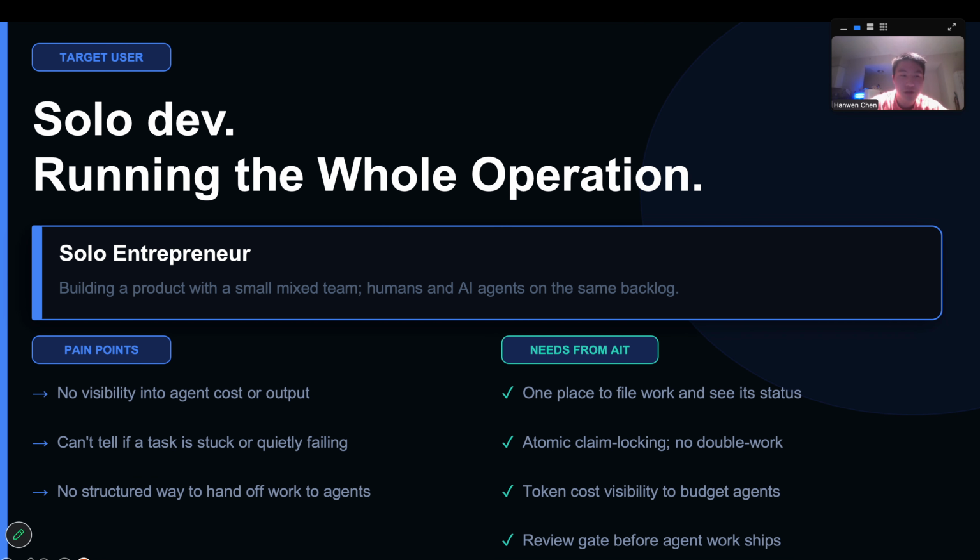The target user for our AIT is a solo dev. Some of the pain points that the solo dev encounters using traditional issue tracker apps is that there is no visibility into agent cost or output. You cannot tell if a task is stuck or quality is failing, and there's no structured way to hand off work to agents. Therefore, our AIT program is going to put everything in one place and specifically solve these problems.